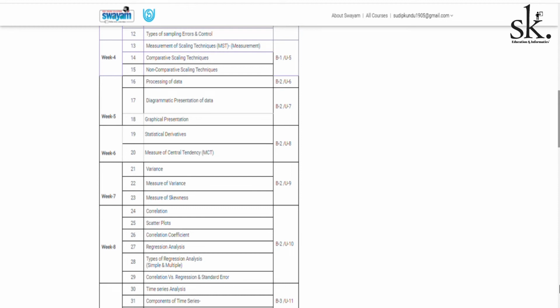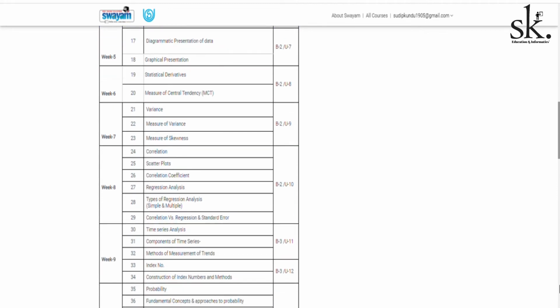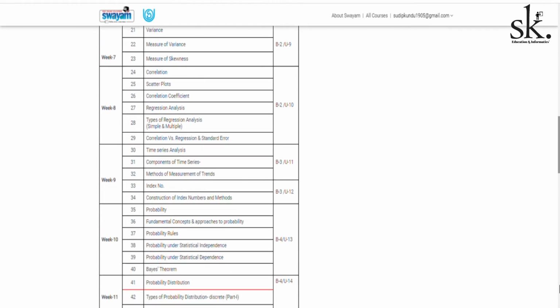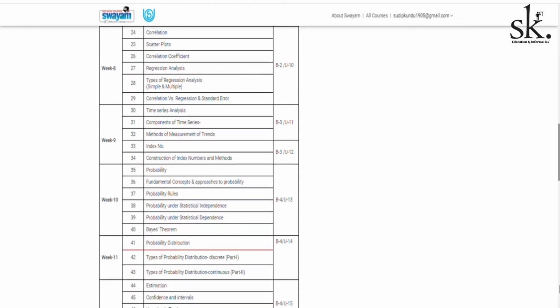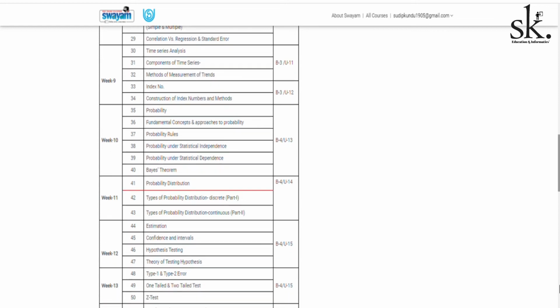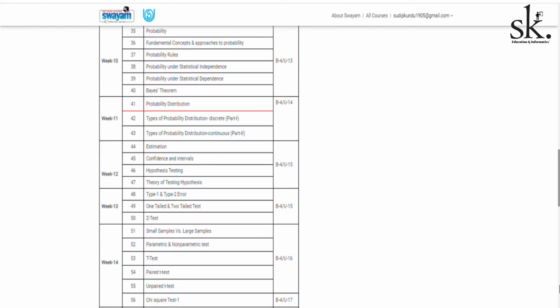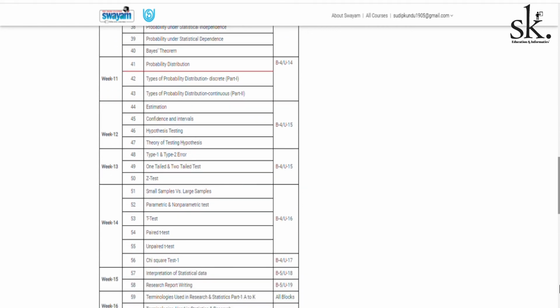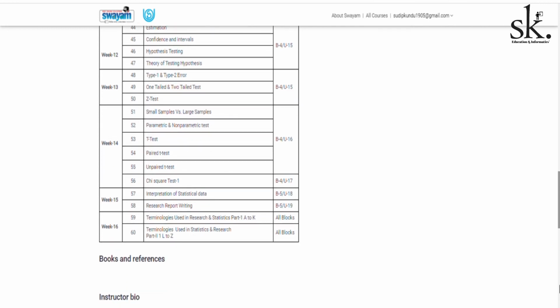Week 4 comes the scaling techniques, what kind of questions you are going to ask the respondents in order to gather information. Once you have gathered information, then week 5 comes data presentation, data analysis. Basic statistical tools are used: central tendency, variance, correlation, regression. From week 9 onwards, advanced statistics using time series modeling, probability analysis, probability distribution. Since research is based on some statistical tools, you also have hypothesis testing, both t-test, z-test, one-tail, two-tail tests, the errors associated, as well as, in the very last, week 15 and week 16, how you are going to interpret the entire analysis which you have done in the form of a report.